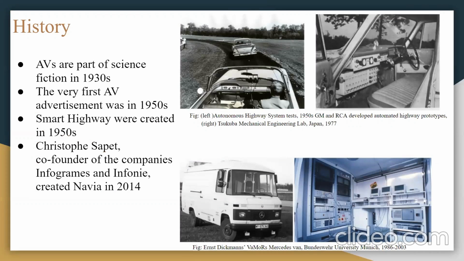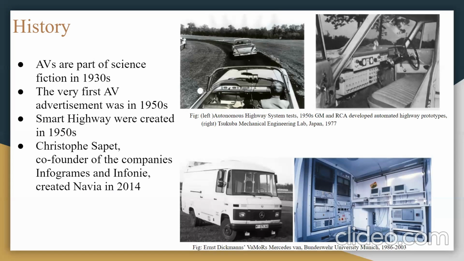We'll first start by talking about the history of autonomous vehicles. Humans have always had the dream of a smart world with autonomous cars. Driverless cars and taxis were part of science fiction books since 1935. One of the first advertisements about future autonomous vehicles was actually in the 1950s. Making smart cars is very difficult. Therefore, early driving plans focused on inventing highways that are suited for smart cars.